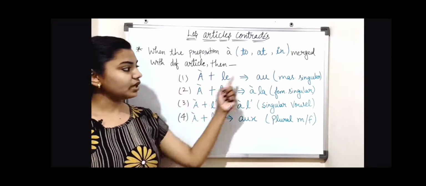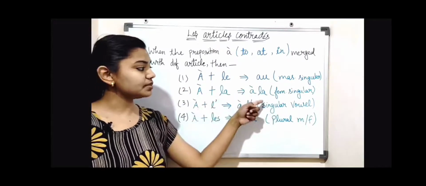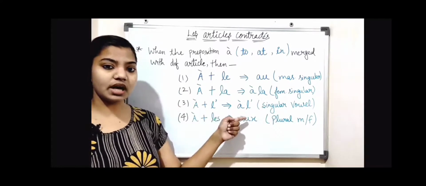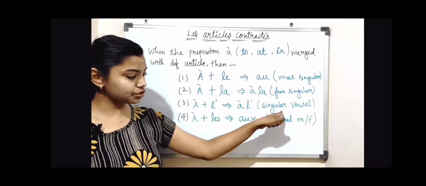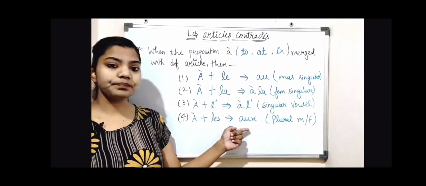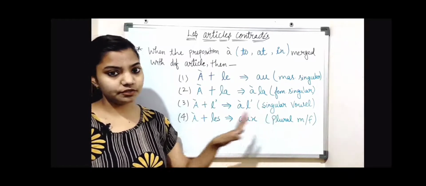So now we will repeat one more time. À plus le becomes au, used for masculine singular. À plus la becomes à la, feminine singular. À plus l' becomes à l', used for singular vowel, and à plus les becomes aux, used for plural, either masculine or feminine.